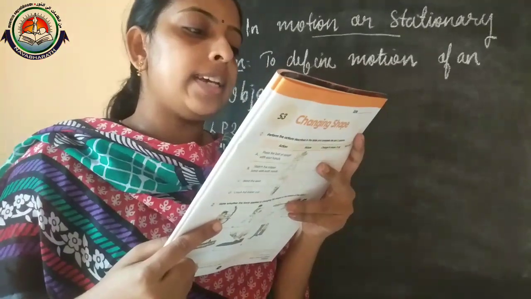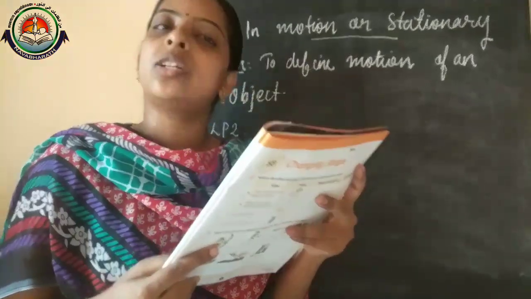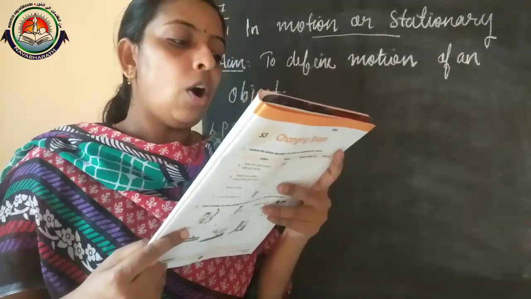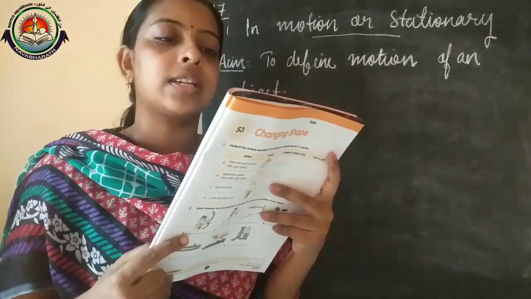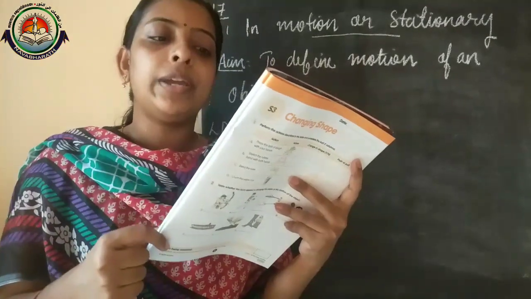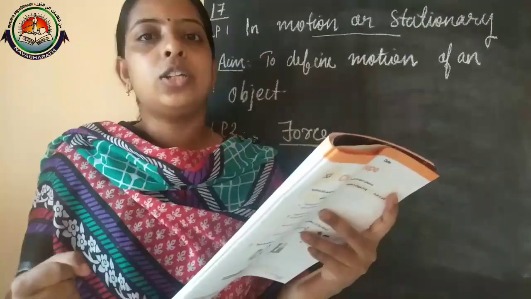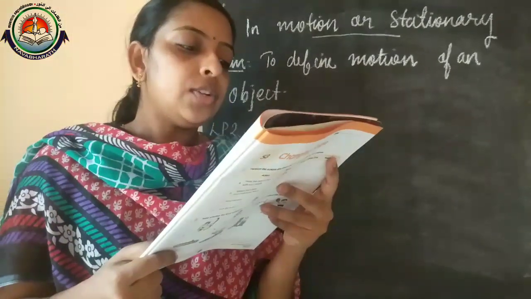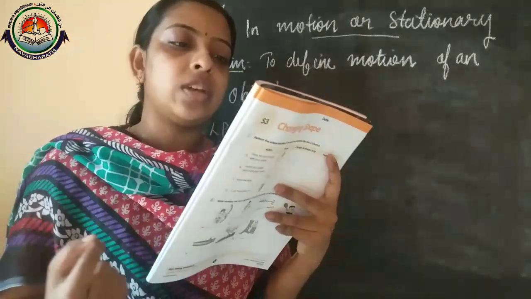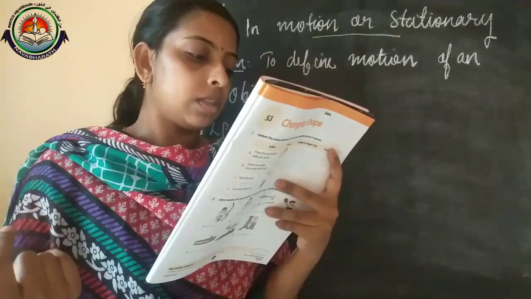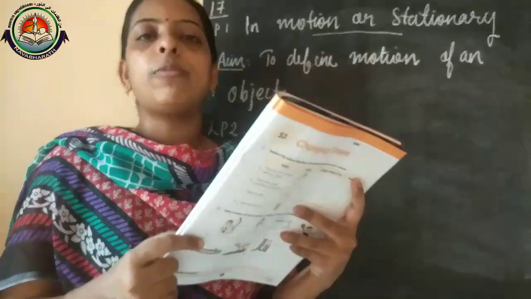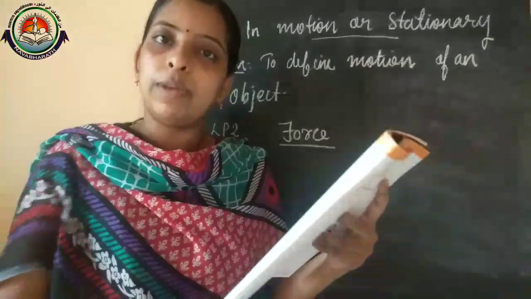C, pushing a desk along the floor. So here that action is what? Pushing. Then push or pull? Push. Then D, opening a door. Which action is done here? Opening. Then when we open a door, it will be pull. Then E, dragging a chair along the floor. So there also you can write dragging. Then push or pull? Here also, when we drag, it will be pull only.